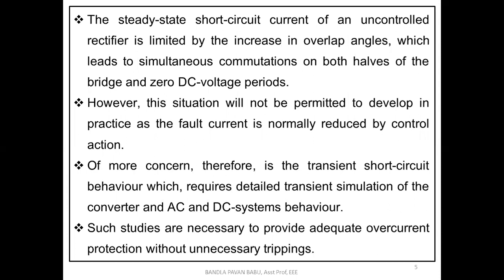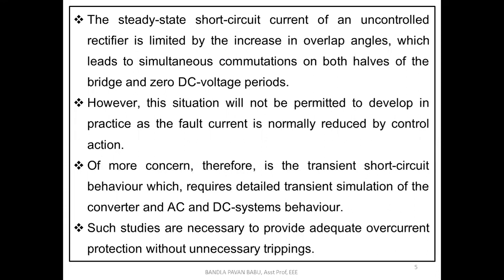When does this overlap angle come, sir? When mu exists, if you perform other than 2-valve conduction mode, obviously the overlap angles exist in the rectifier station. The meaning of uncontrolled is that alpha is fixed, which comes under the control strategies. There are different modes of operation, by keeping minimum alpha, minimum gamma, constant current. If you are not controlling the rectifier, alpha is fixed, so minimum alpha is maintained, so as not to generate the maximum output DC voltage.